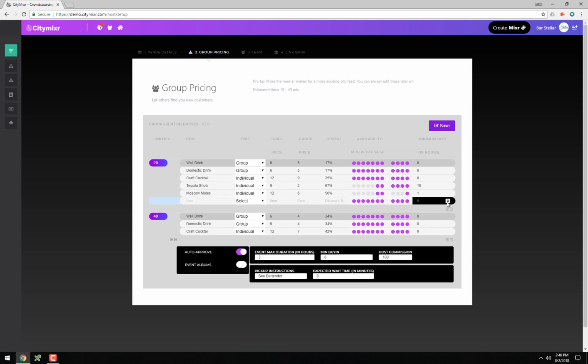For example, I can take an item on the menu and set up a discount where it's only unlocked at a group size of 20. Let's do Mexican mules, one of my favorite drinks, and it's going to be an individual group. It's usually $12.